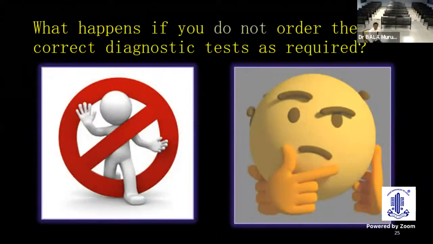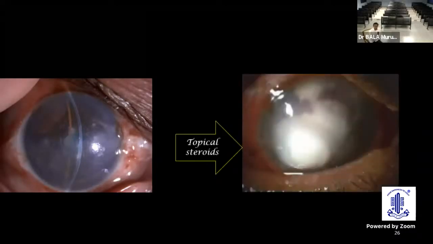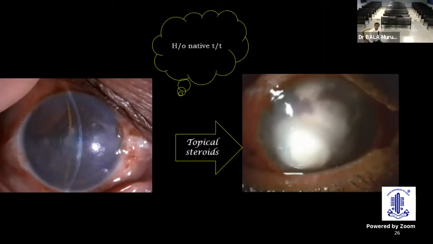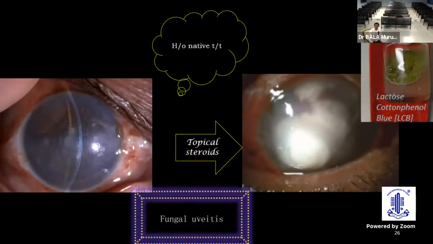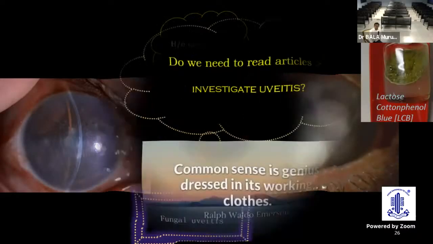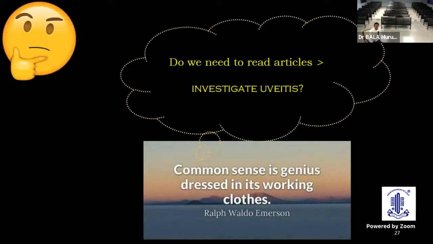If you don't order the correct diagnostic test, sometimes there can be a lot of mishap like this. This is a patient, my own patient, in my absence treated by my substitute and presenting as a granulomatous anterior uveitis. Look what happened with topical steroids: a fulminant keratouveitis. The history that was missed was a history of native treatment, and with lactophenol cotton blue, the fungal uveitis was confirmed. So we need to be very, very careful.